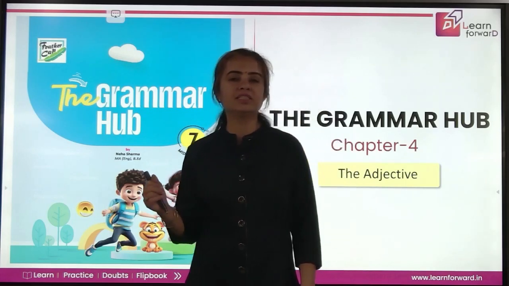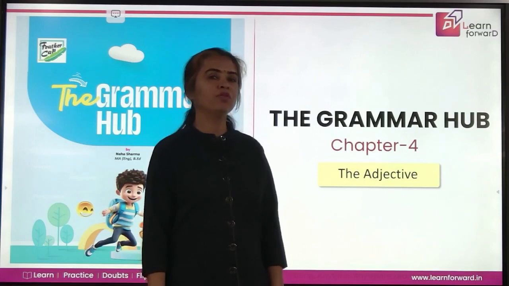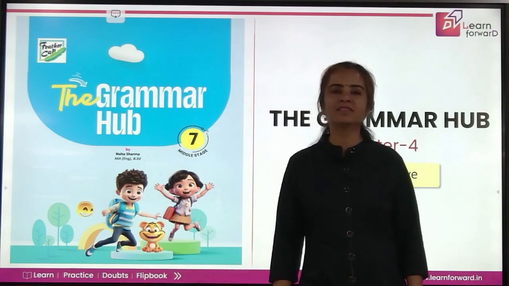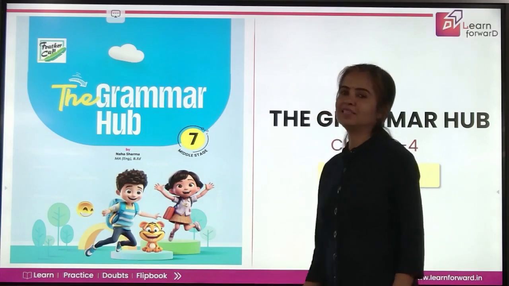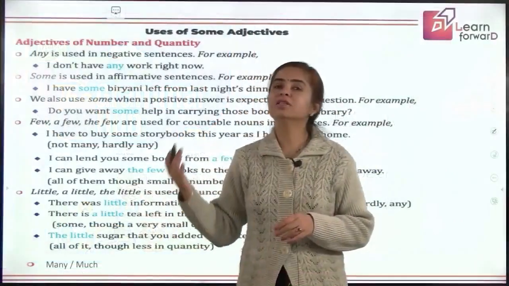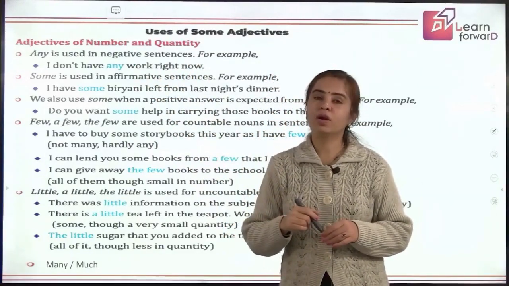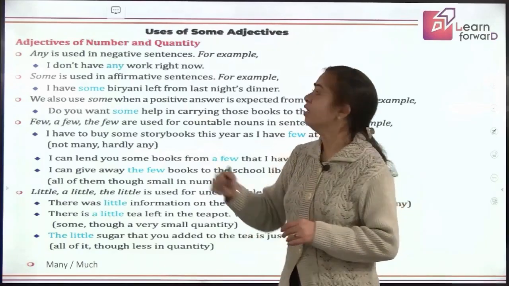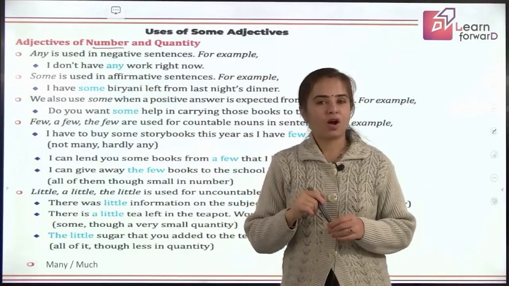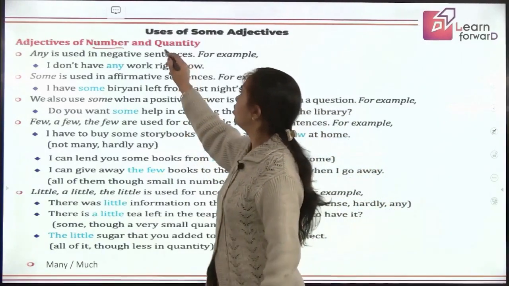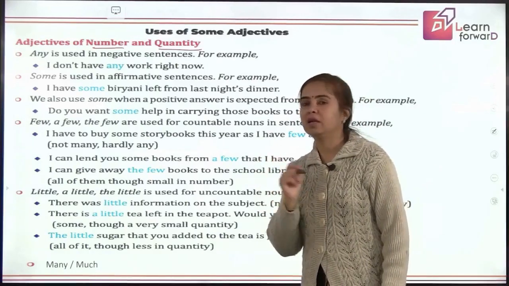Going ahead on the journey, we will be learning about adjectives in chapter 4 of your book. What are adjectives? Exactly, they are describing words. So what's new here? Let's explore. Adjectives of number and quantity. What is the difference? I have already told you. When we talk about adjectives of number, we talk about countable nouns, and when we talk about adjectives of quantity, we talk about uncountable nouns.